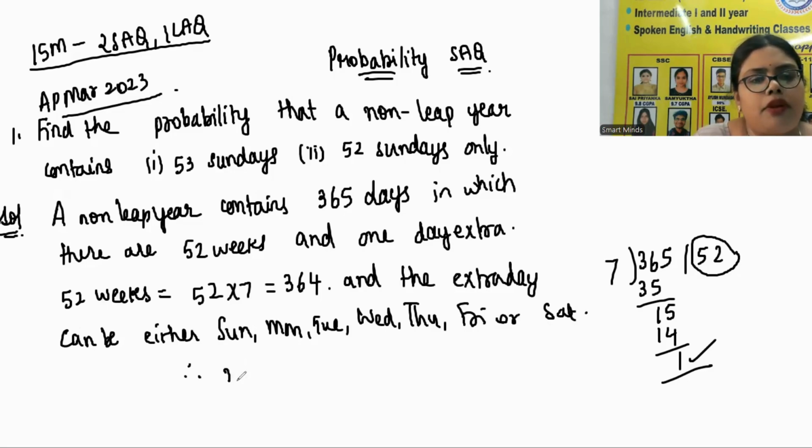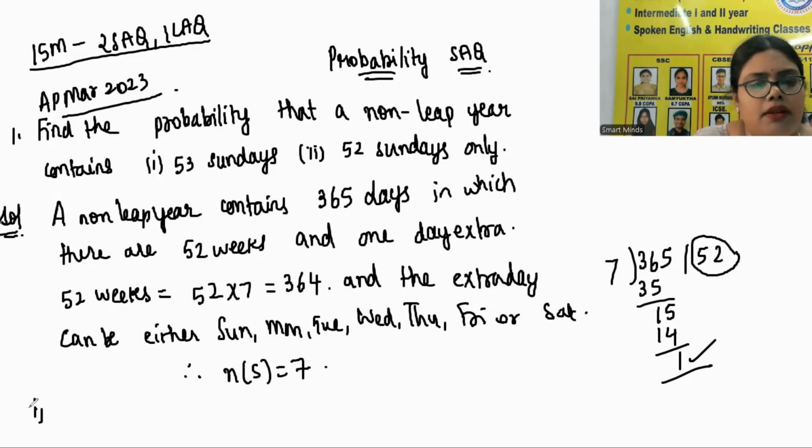So therefore n of S is equal to 7. We are looking for the probability of that 1 extra day. The first bit is we should get 53 Sundays, which means that extra day should be Sunday. Then only we get 53 Sundays. And bit number 2 is 52 Sundays, which means that extra day should not be a Sunday. Understood? So n of S is equal to 7.